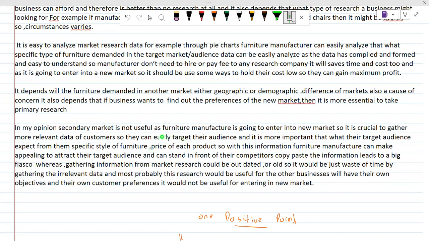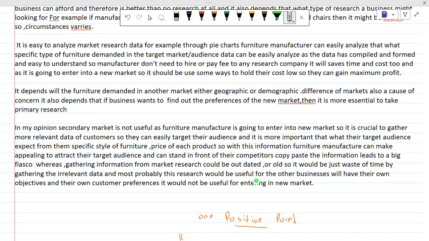in support of my view. And after that, you are now discussing the 2 negative points, that is why you are not selecting secondary market research, why you are not agreeing that it is more useful. Okay. Whereas information gathered from market research could be outdated or old, so it would be just a waste of time gathering irrelevant data. And most probably this research would be useful for other businesses, because this research was made by or researched by other businesses.